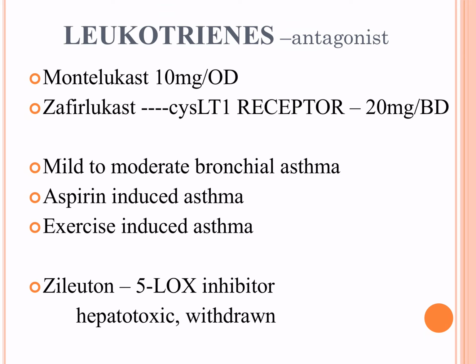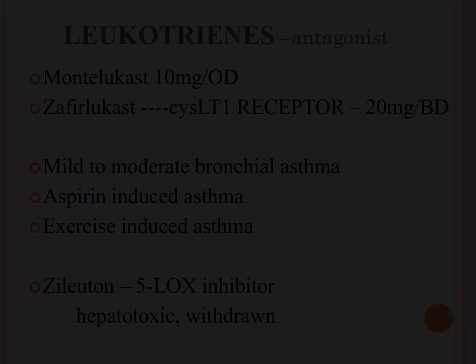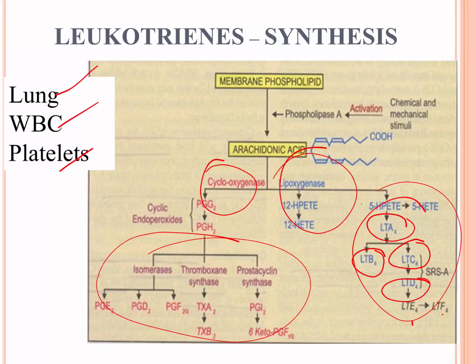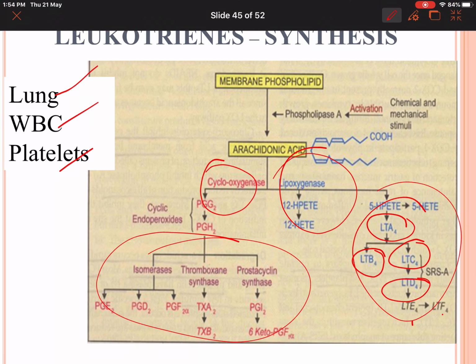So what drugs are we going to use? Do we need leukotrienes? No. We want to inhibit synthesis of leukotrienes. Can it be done? Yes. We have the drug zileuton, which is going to inhibit lipoxygenase, but that is highly hepatotoxic, hence it is banned.